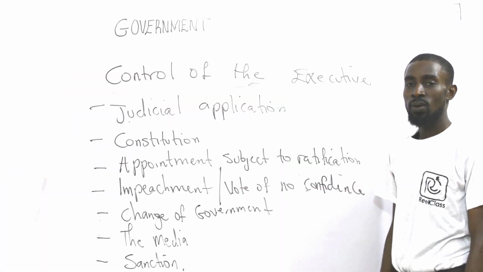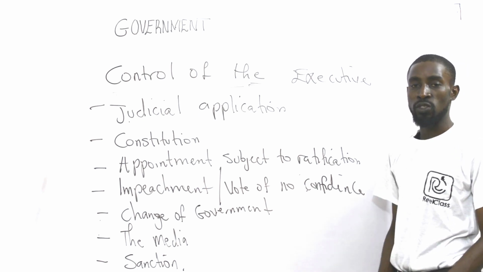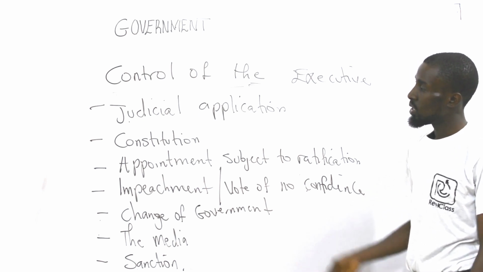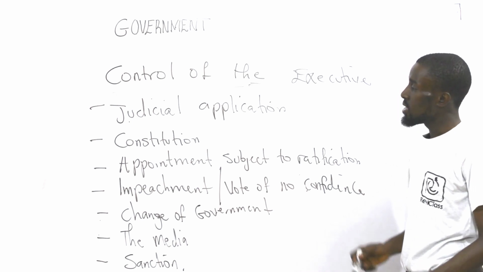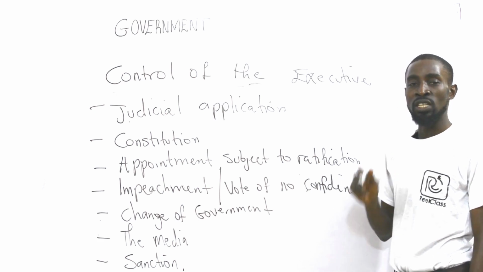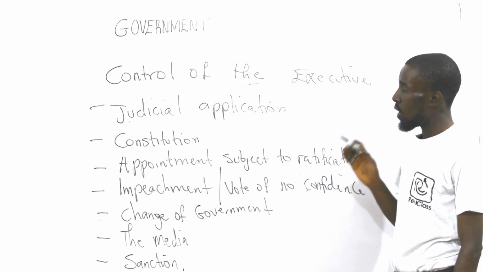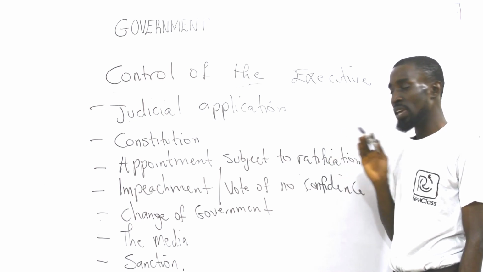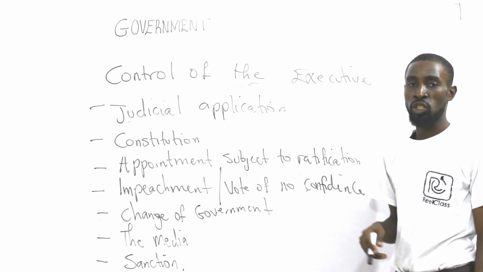Hello everyone, welcome back. We are still looking at the executive organ of government, and this time we are looking at how the executive as an organ is being controlled by the other organs or by the other agencies of government. Number one, we have judicial application.